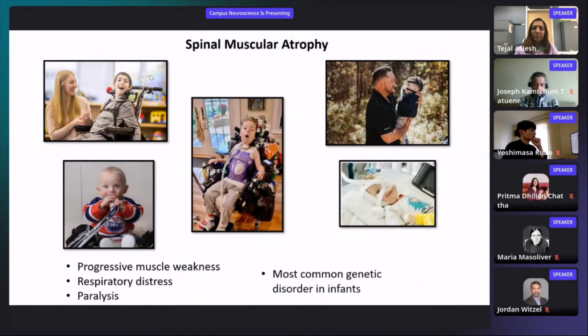Next slide. So spinal muscular atrophy, or SMA, is a genetic disorder that predominantly affects infants and children. It leads to progressive muscle weakness, making these patients lose ambulation. They're often paralyzed or wheelchair bound. This progressive muscle weakness also results in respiratory distress, making them rely on assisted or non-assisted ventilation techniques, which may be invasive or non-invasive. And unfortunately, this disease is the most common genetic disorder in infants.